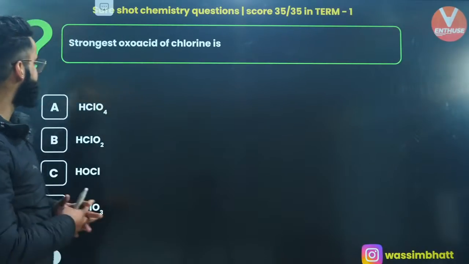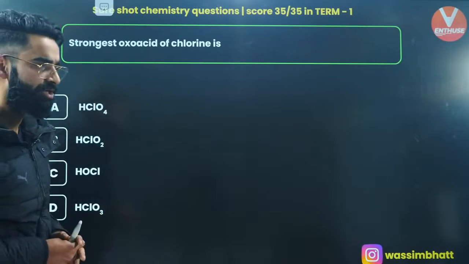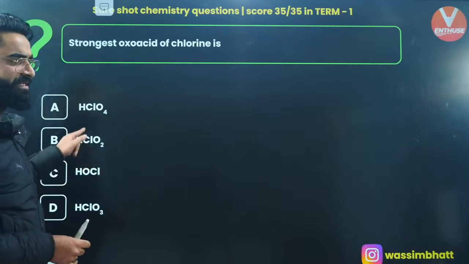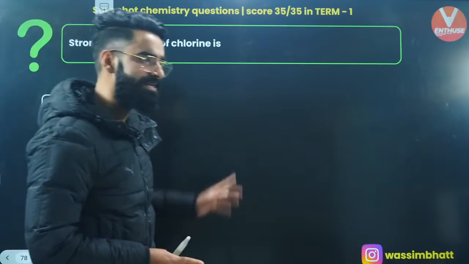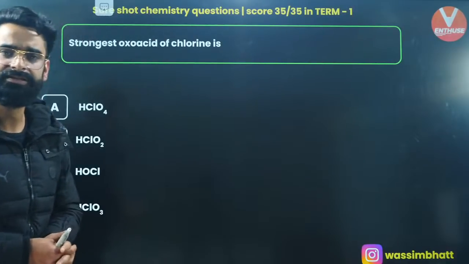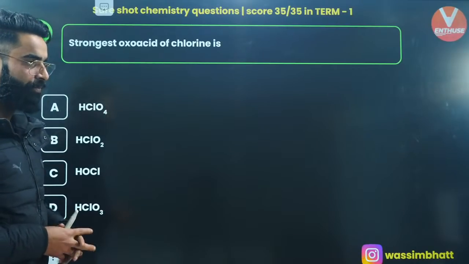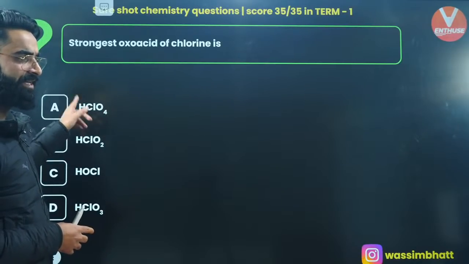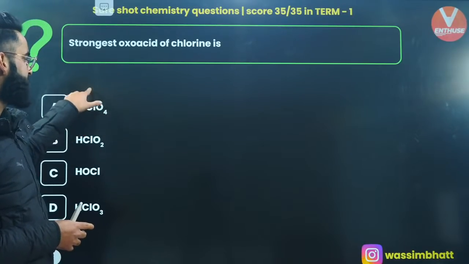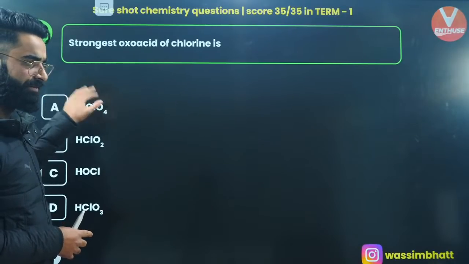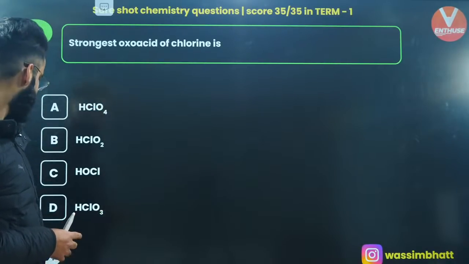One more. Strongest oxo acid of chlorine. Check the oxidation state of chlorine. Wherever the oxidation state of chlorine is maximum, that acid of chlorine is the strongest oxo acid. Where is the oxidation state of chlorine maximum? I think in the first one. Over here, chlorine has +7 oxidation state. So HClO4 is going to be the strongest acid among all. Perfect.